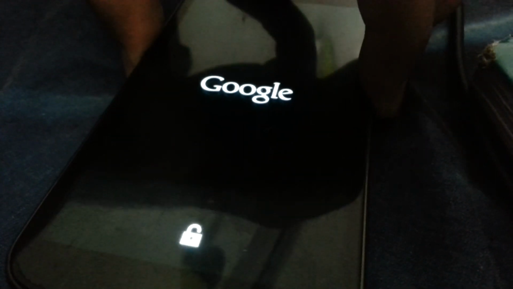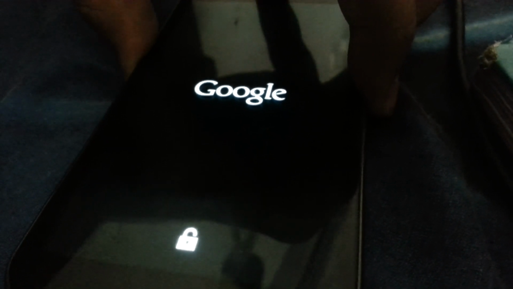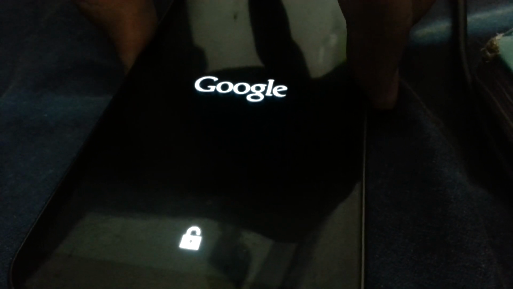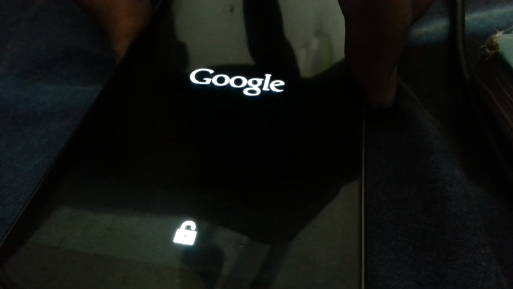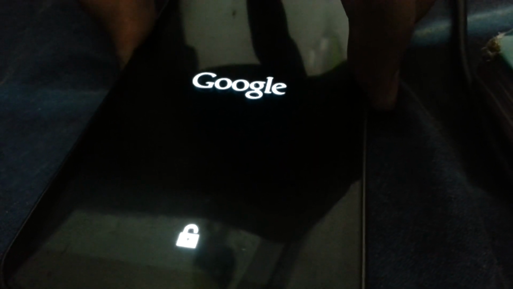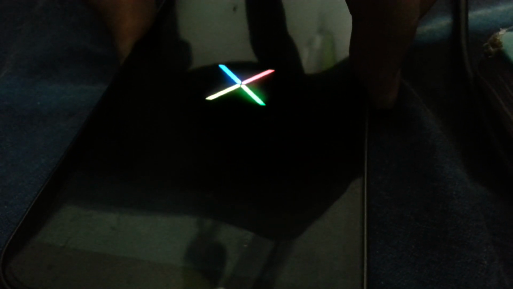Choose it from. Oh shit! I hate the small buttons of the Clockwork Mod touch. It sucks. Oh shit!